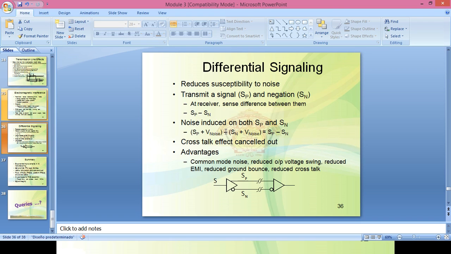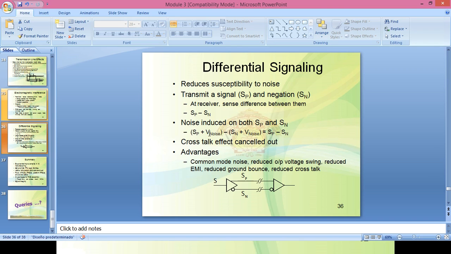Now suppose noise is added to both SP and SN. So SP plus noise and SN plus noise. Along with each wire, noise is added. Noise is common to both signals, and common mode noise is automatically eliminated when we take the difference.